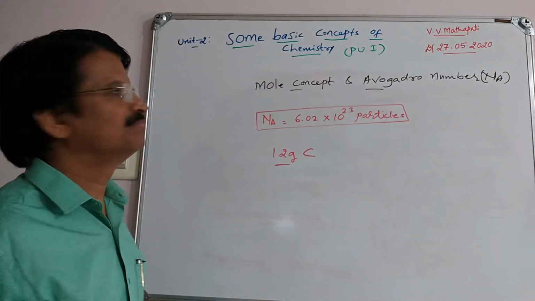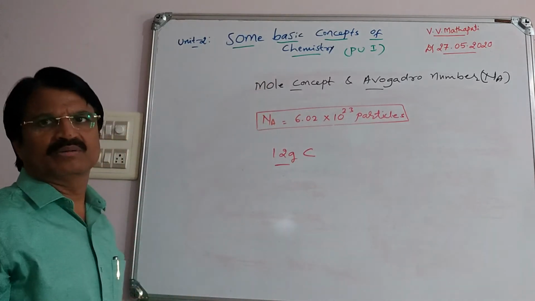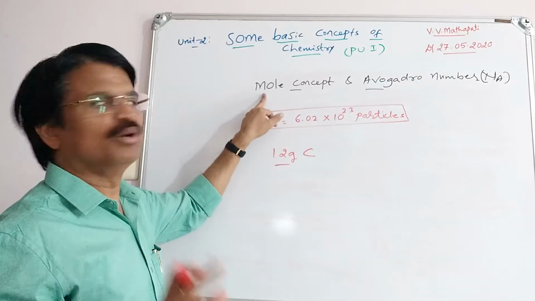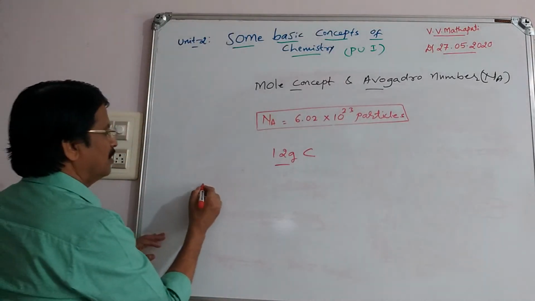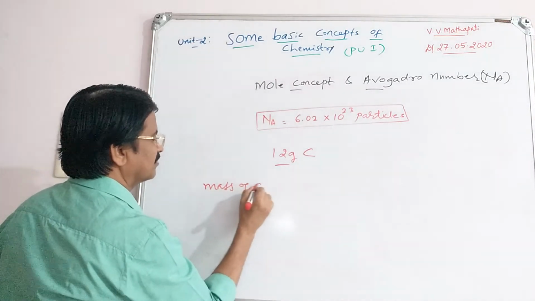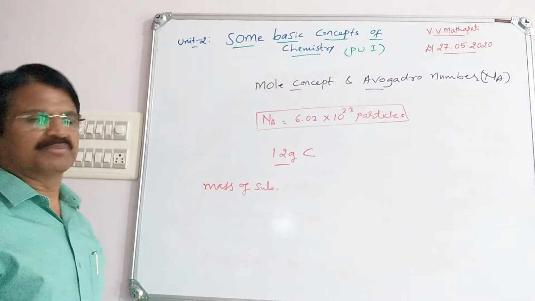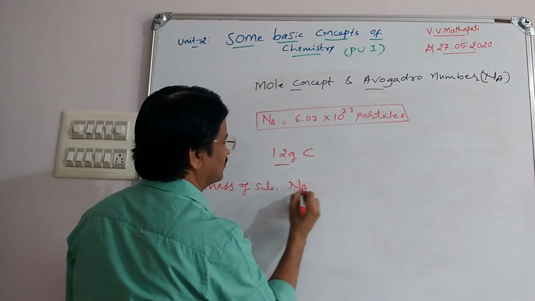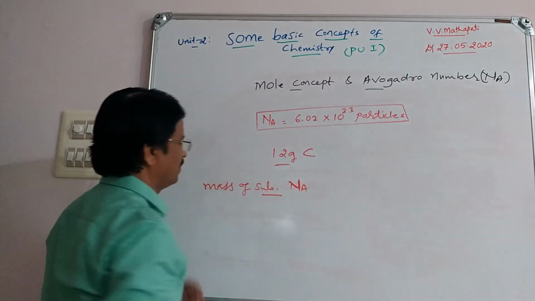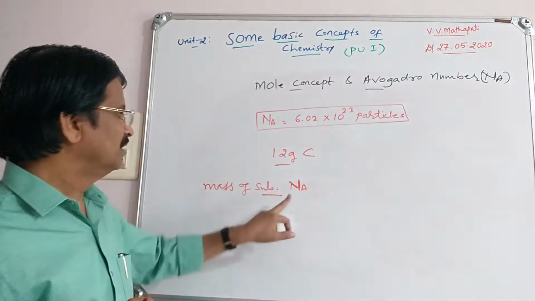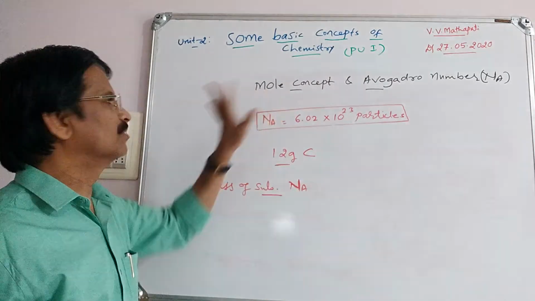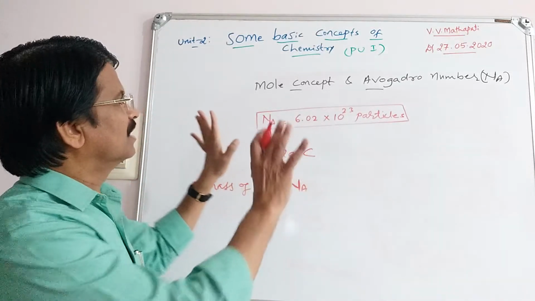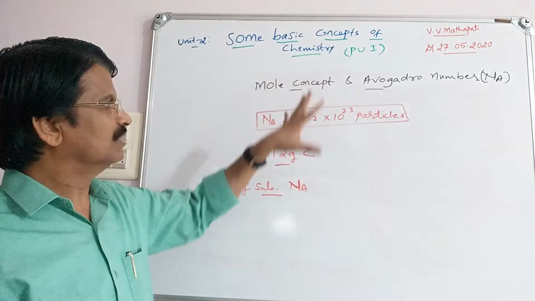Next, the mole concept. See, what is a mole? Mole is the unit to represent the amount of substance according to SI units. Mole is the mass of a substance which contains the Avogadro number of particles. The concept is only this much, but problems are more on this.